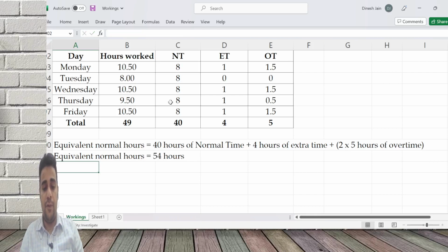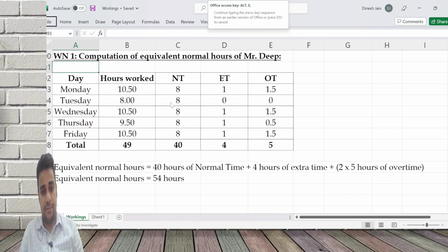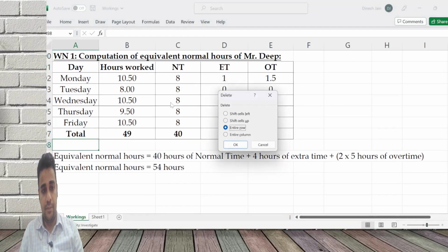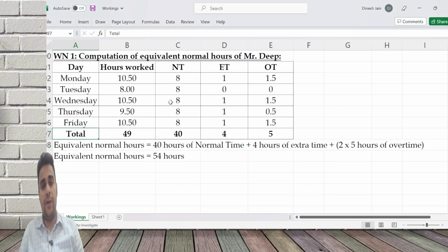I'll have to pay him for 54 hours. First guy will get payment for 54 hours. He worked for 49 hours, but he'll be paid for 54 hours.